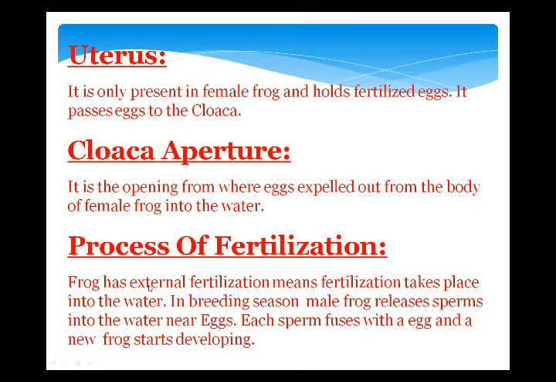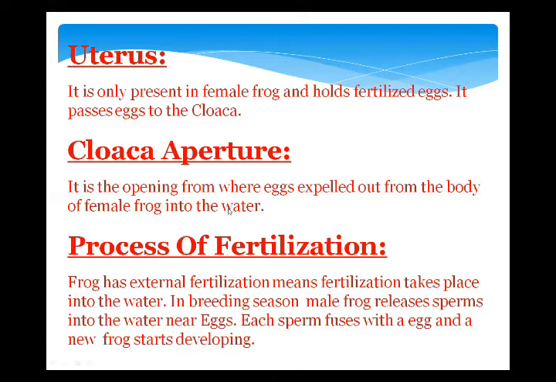First, I will tell you about internal fertilization. In plants, you can easily observe, from the beginning classes, that pollen grains are the male gametes, and these male gametes travel through pollen tubes to the ovary for fusion and fertilization with the ovules present in the ovary.